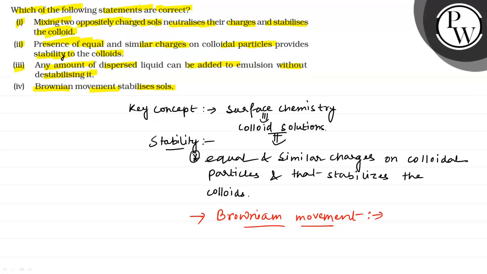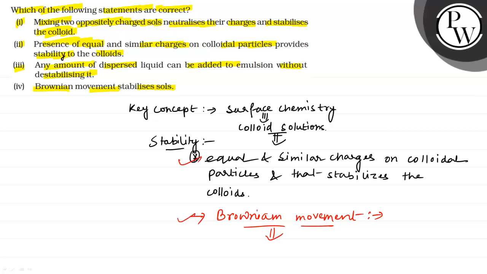So it stabilizes the colloidal particles and cannot produce precipitate. So it prevents the settle down of colloidal particles. So that is mostly important, because if the colloidal particles are settled down, then there is no colloidal solution, so the stability will be decreased. So that is the main reason. These two are main reasons.